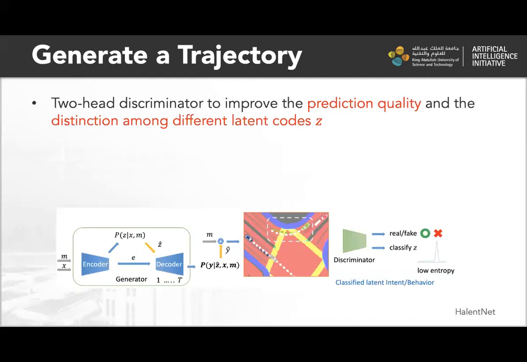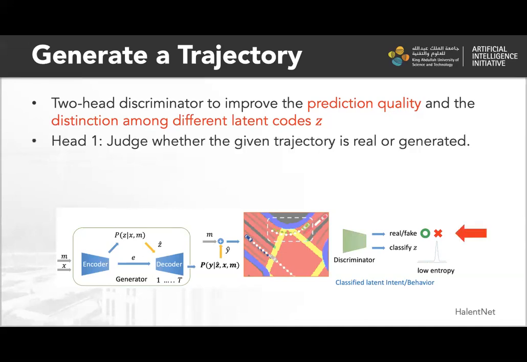To further improve the prediction quality and the distinction among different latent codes, we add a two-head discriminator that takes a trajectory together with an aligned map as input. The first head is used to judge whether a given trajectory is real or generated from a model, as in an ordinary generative adversarial network. This head helps to improve the quality of the generated trajectories.